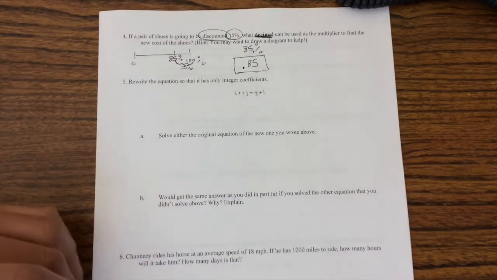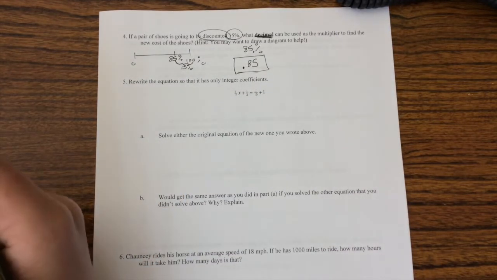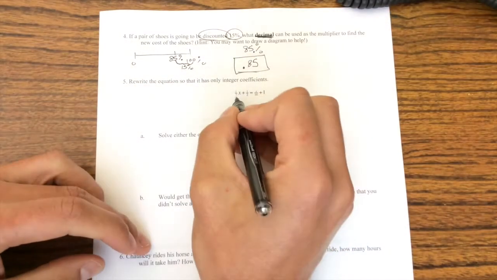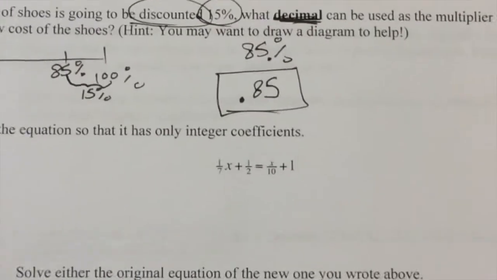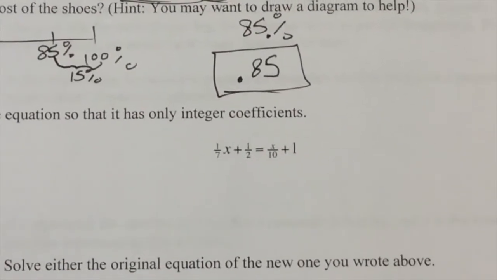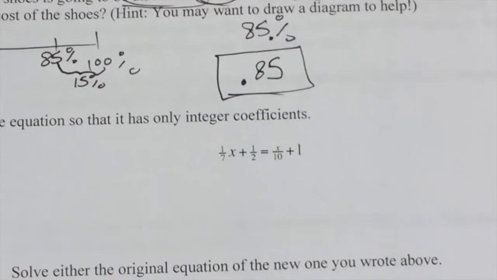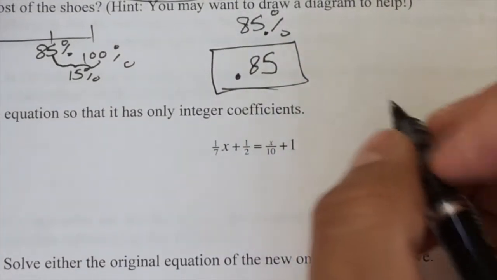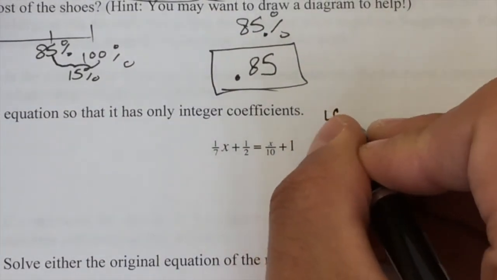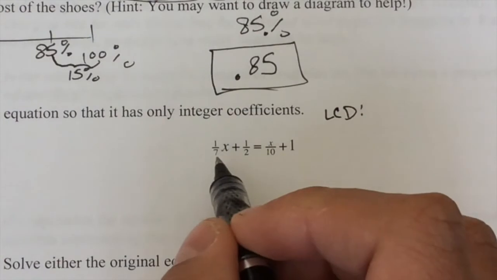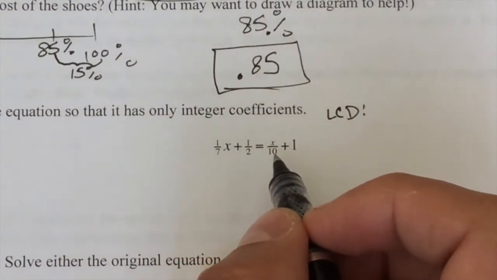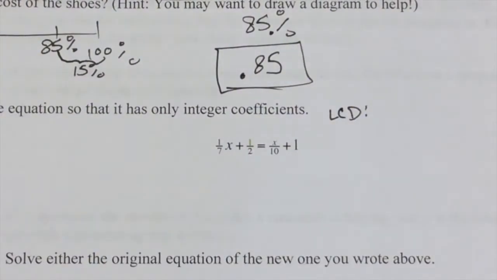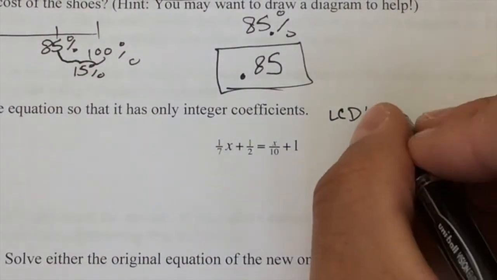All right, number 5. Rewrite the equation so it has only integer coefficients. You can see here we have some fractions in the denominators. I'm going to go ahead and zoom in a little bit because it is a little small. All right, so what we want here is a lowest common denominator, and I'm going to multiply everything by the LCD. So in this case, 7 and 2 both go into 14, but we have this 10 over here, so we need a bigger number than that. I'm thinking 70 is going to work pretty nicely.